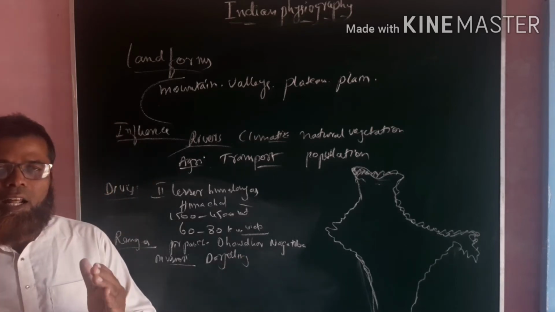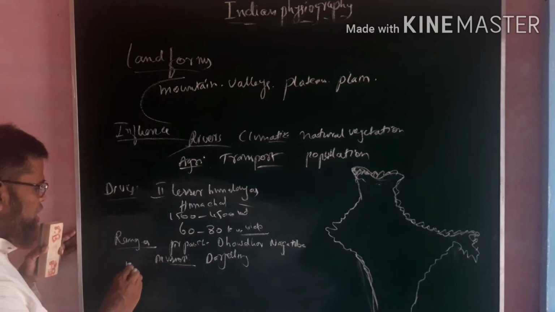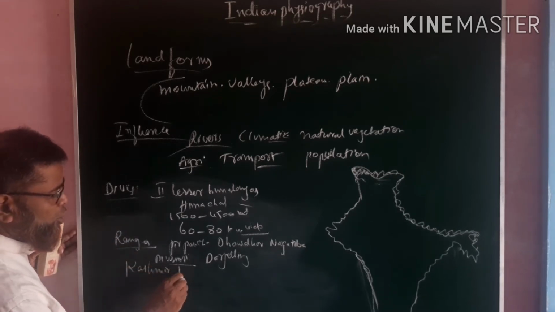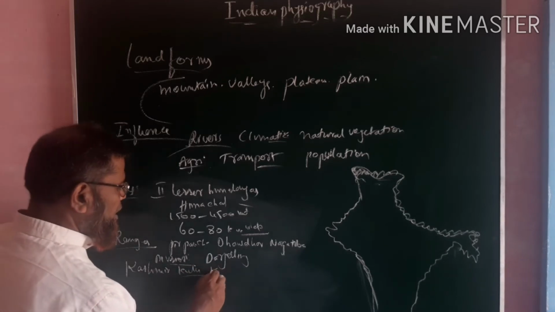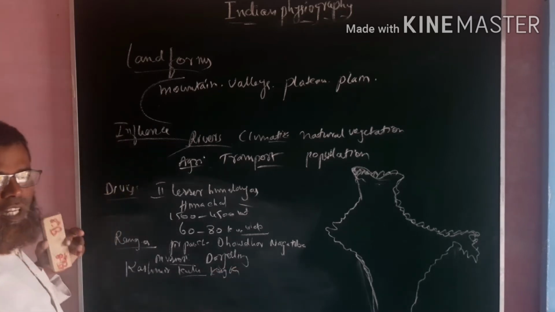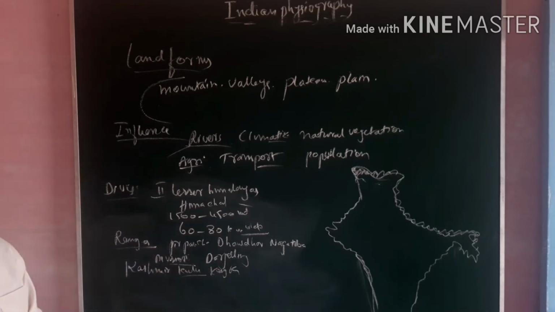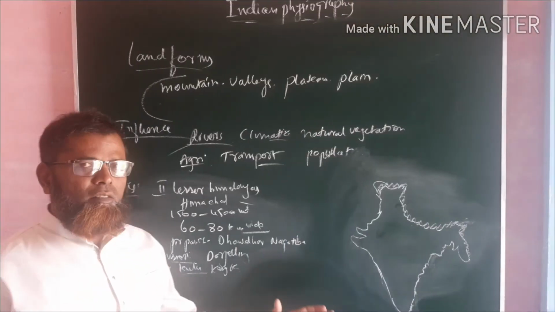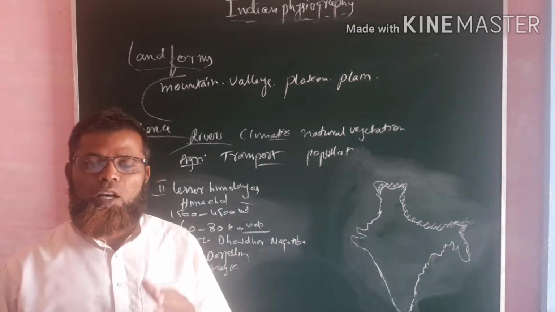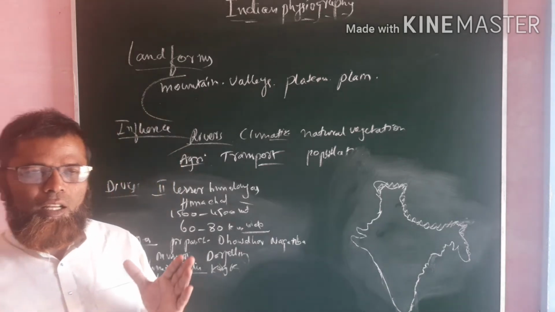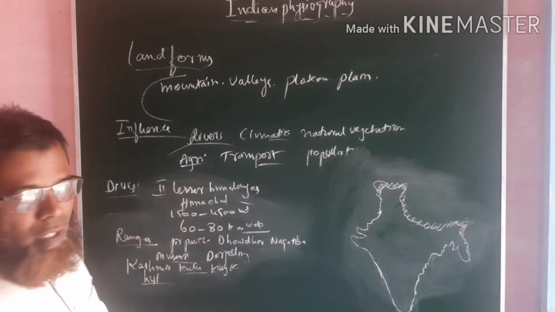Along with this, it also consists of beautiful valleys like Kashmir Valley, Kullu Valley, as well as Kangra. They are the beautiful valleys which make this place very beautiful, and it also has various important hills. It has beautiful hill stations like Shimla, Ranikhet, Mussoorie, Nainital, and other important hill stations found here. This is about the Lesser Himalayas.